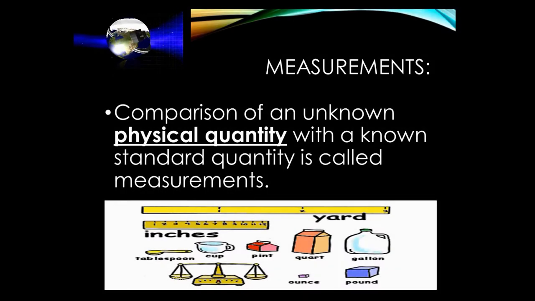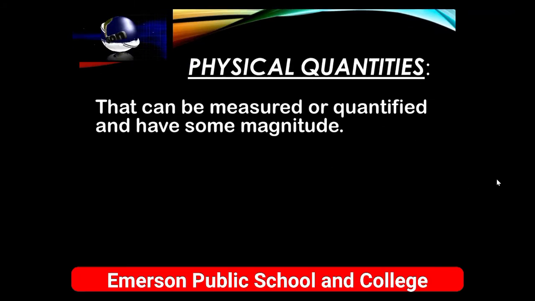Basically, measurement is the comparison of an unknown physical quantity with some standard quantity of the same kind. Comparison of an unknown physical quantity with a known standard quantity is called measurement. What are physical quantities? All those quantities that can be measured or quantified and have some magnitude are known as physical quantities.